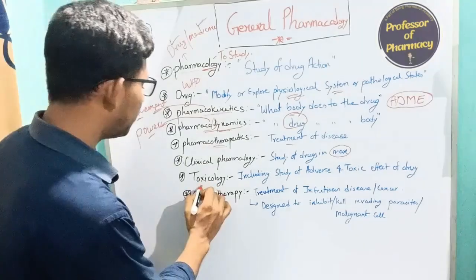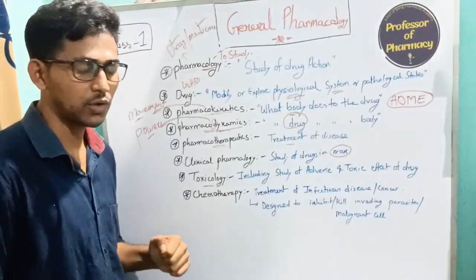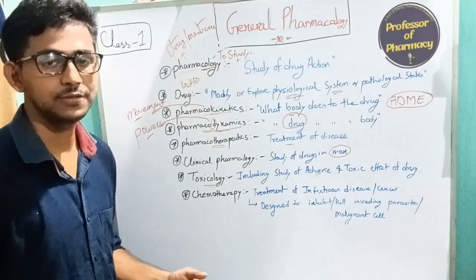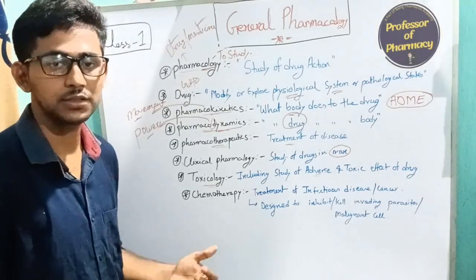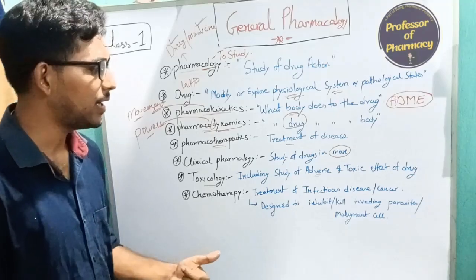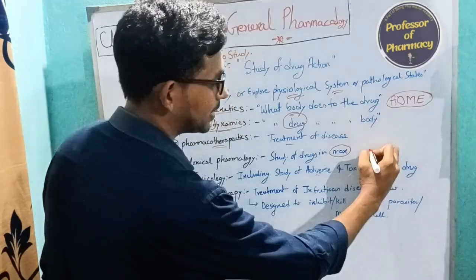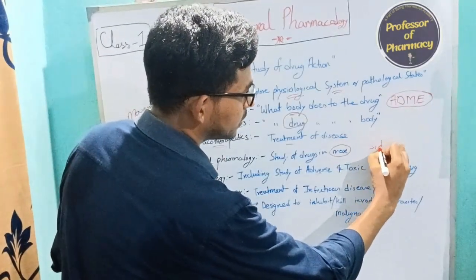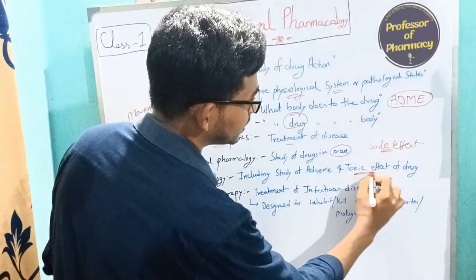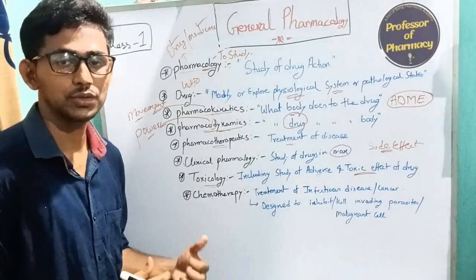Now, what is toxicology? Toxicology includes the study of adverse and toxic effects of drugs. Adverse reaction and adverse event are two terms that are very essential for the pharmacovigilance sector. Then there is the toxic effect, and another terminology, the side effect. The difference is that a side effect is an unwanted effect that can occur at a normal dose.